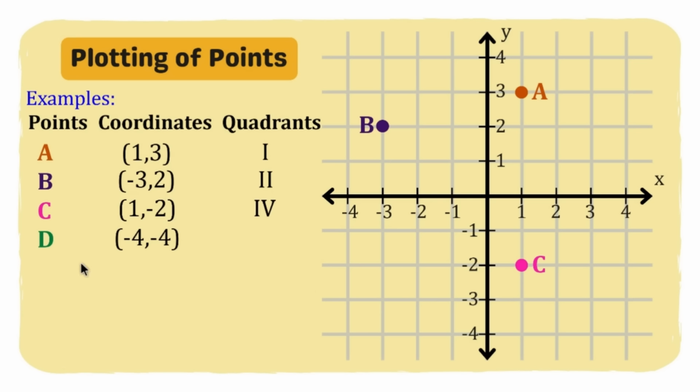Now, let's go to D. Okay? Point D with the coordinates -4 and -4. So, move tayo ng 4 units going to the left side dito sa x-axis. And then, since negative ang ating ordinate or yung y-coordinate natin, move tayo pababa 4 units. So, this will now be our point D. Or using the intersection method, so we have here -4 and then -4 dito sa y, yun na po yung intersection. So ang ating quadrant dito ay quadrant 3. Okay? Remember, ang quadrants natin, counterclockwise po siya. Quadrant 1, 2, 3, and 4.